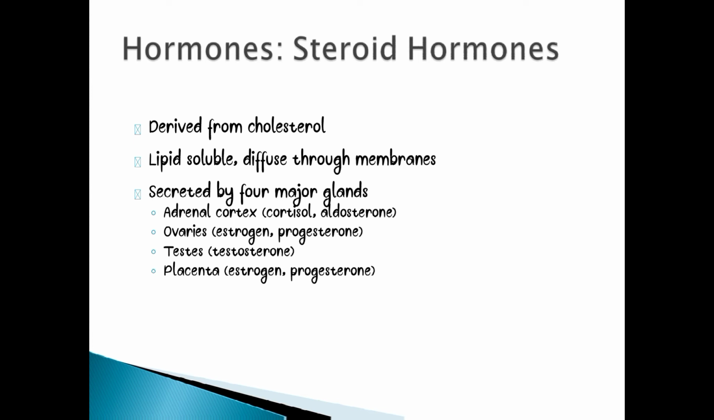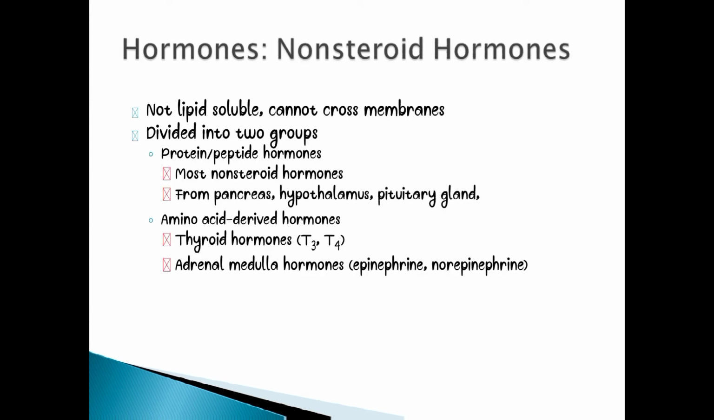The non-steroid hormones are not lipid soluble and cannot cross the membrane. They are divided into two groups. Most non-steroid hormones are protein or peptide hormones. They come from the pancreas, hypothalamus, and pituitary gland. Then we have the amino acid derived hormones: the thyroid hormones T3 and T4, and the adrenal medulla hormones, epinephrine and norepinephrine.